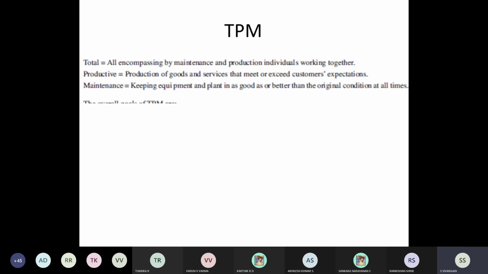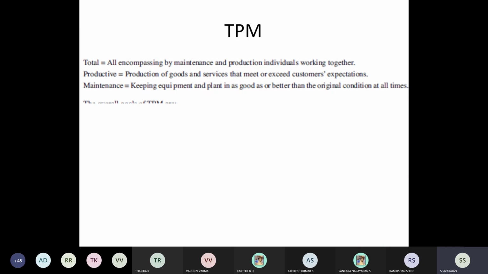For example, take the problem with computer printers. The people who are handling them may not be experts. Even our secretary knows something about the printer. We have an AMC, an annual maintenance contract, for the computer printers, but every day you cannot make a phone call and ask them to come.